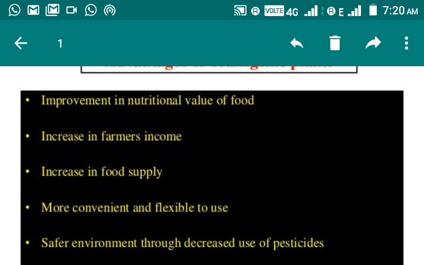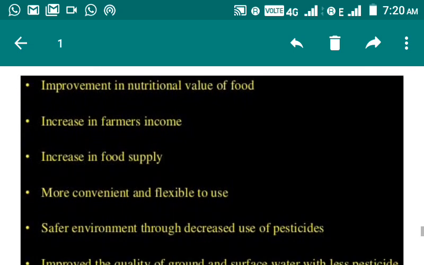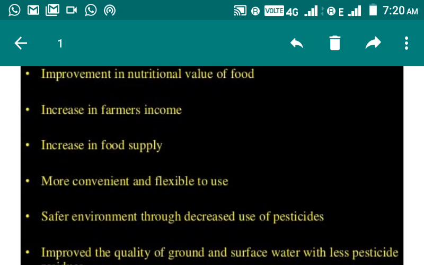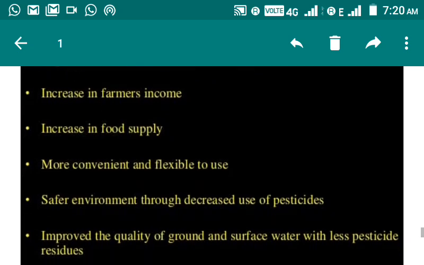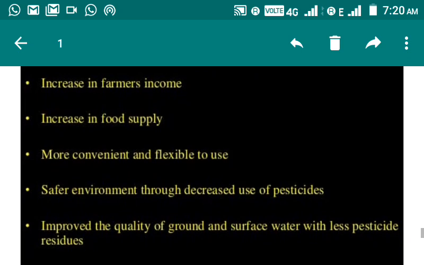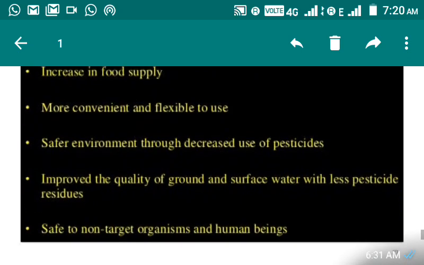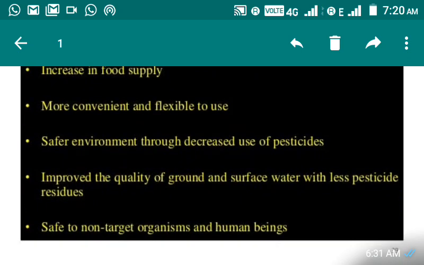Second is increase in farmers' income. Next one is increase in food supply, that is GMO tomato. More convenient and flexible to use, safe environment through decreased use of pesticides, improved quality of ground and surface water with less pesticide residues, safe to non-target organisms and human beings.